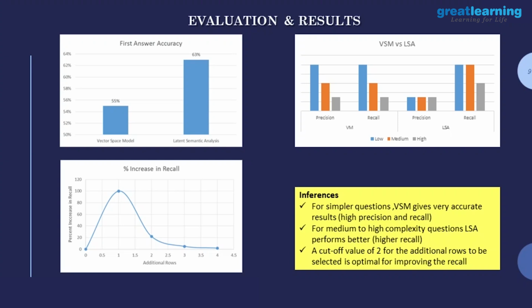Thank you. So quickly coming back to this, what we realized was that instead of displaying one line, if you display the subsequent couple of lines, your recall or your relevance goes up a lot. So effectively, what we are saying is a cutoff of 2 for the number of lines that should be displayed along with the first line is probably a good way to display the output. That will increase the relevance quite a bit.